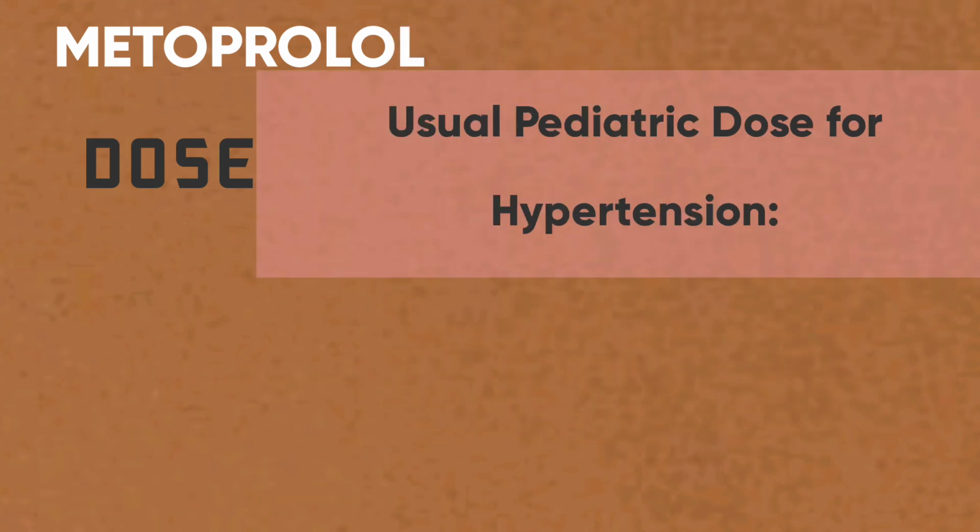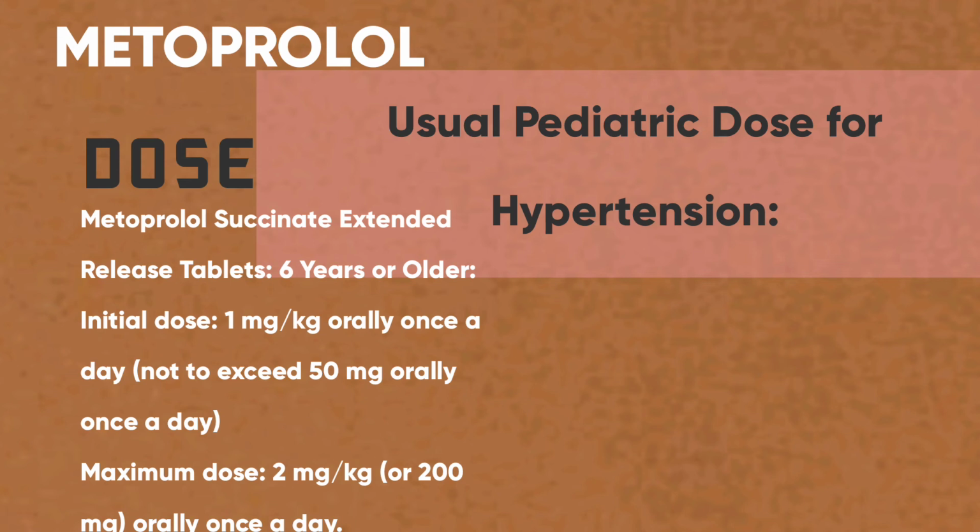Pediatric dose for hypertension is metoprolol succinate extended release tablets, 6 years or older. Initial dose is 1 mg per kg orally once a day, not to exceed 50 mg. Maximum dose is 2 mg per kg orally once a day.